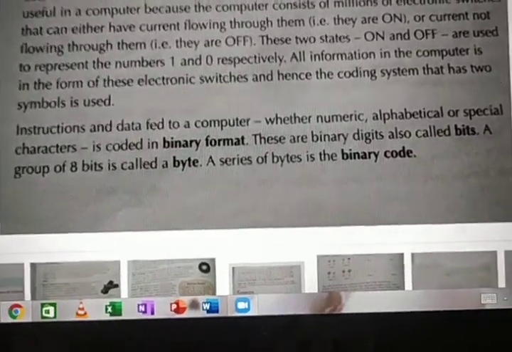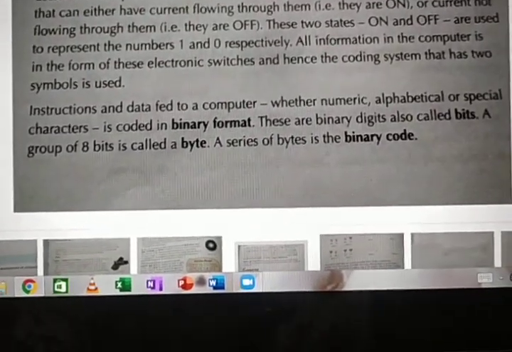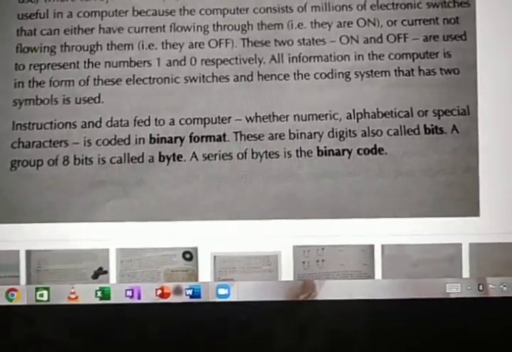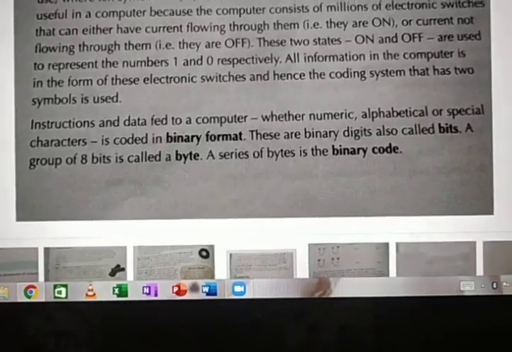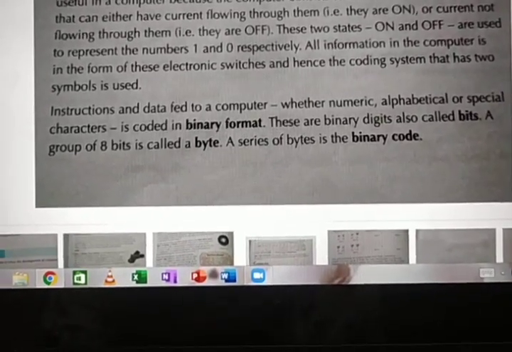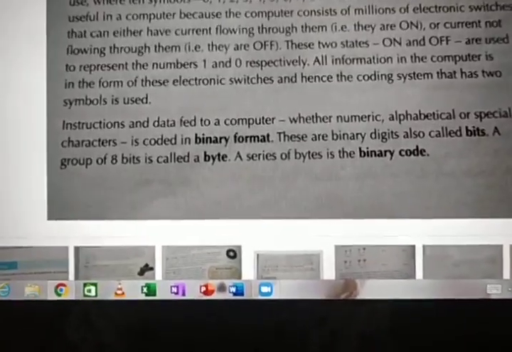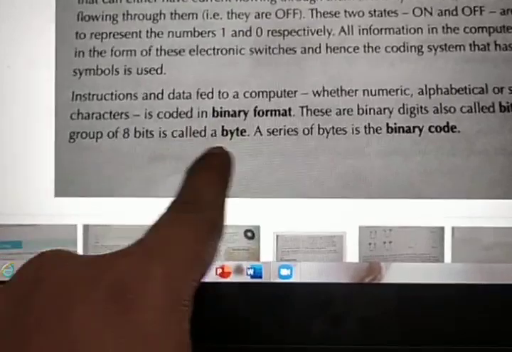Now it means the computer chip has millions of bits. You can say switches, or you can say bits. But this million is categorized into many groups of 8 bits. Each 8-bit group is called a byte.